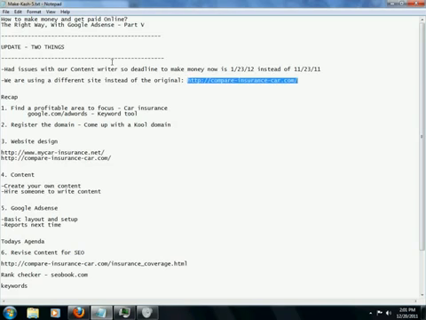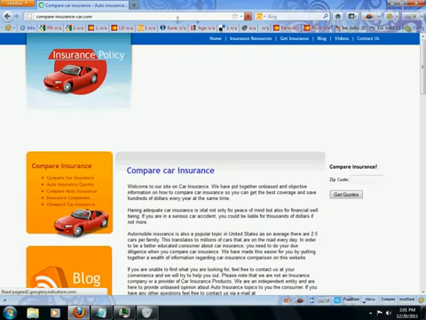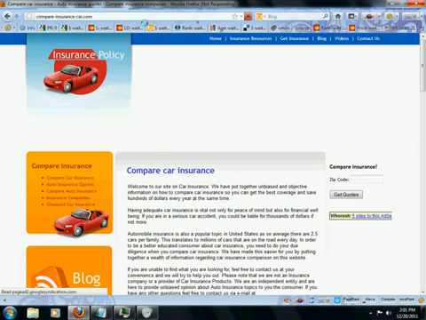This is actually, let me show you this before we get going. It's really what I call a sister site, very similar to the layout design content of the original, but we are going to use this one instead of the other one, which if I pull that up, I believe is mycarinsurance.net.